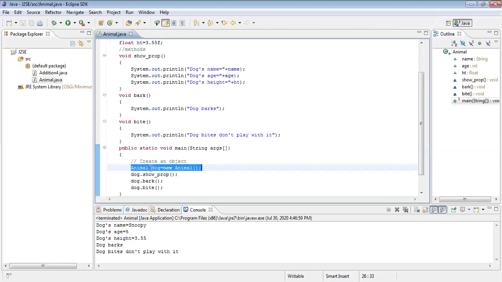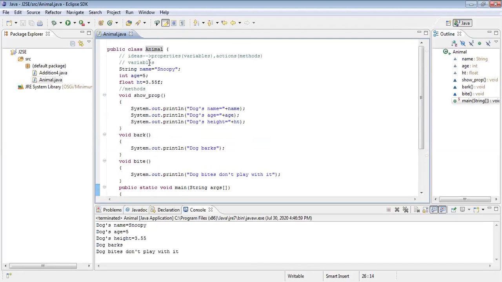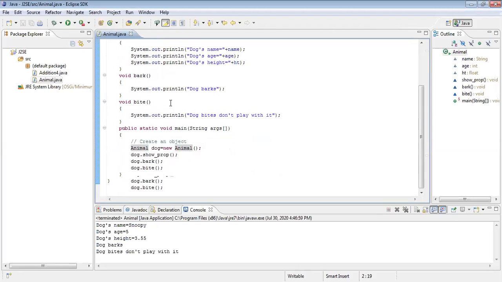Immediately JVM will check, is there any Animal class in this program or not? Animal class is there? Yes. At the top it is there. It will accept that. New is there? Yes. Memory is allocated. For what? Memory is allocated for dog. If I don't write this, don't worry about the dog. There is no dog in the house, isn't it? Memory is not allocated. If I don't write this highlighted portion, is there any dog? No, sir. If I write this, then only the dog is there. It means memory is allocated. Yes, a real dog is there.